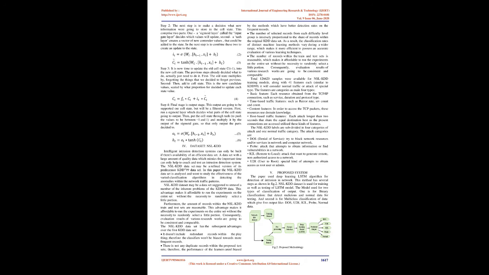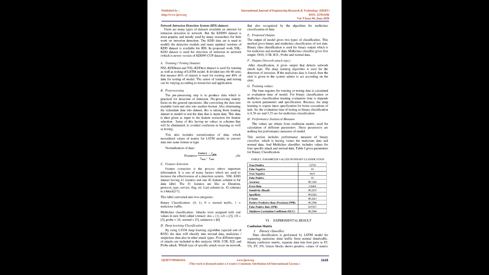It is now time to update the old cell state, C(t-1), into the new cell state. The previous steps already decided what to do, we just need to do it. First, the old state multiplies by f(t), forgetting the things that we decided to forget previously. Second, then add i(t) times C-tilde(t) to the cell state. This is the new candidate values, scaled by what proportion we decided to update each state value. Equation 4.